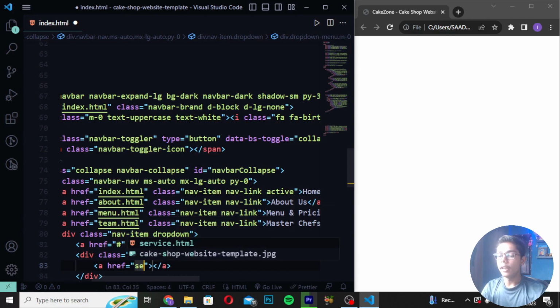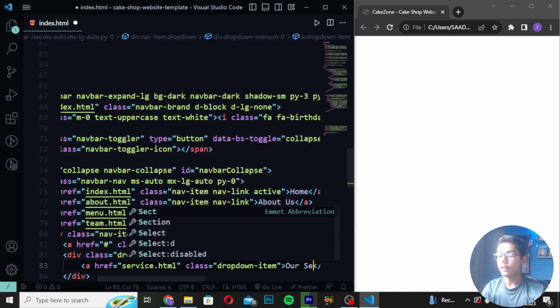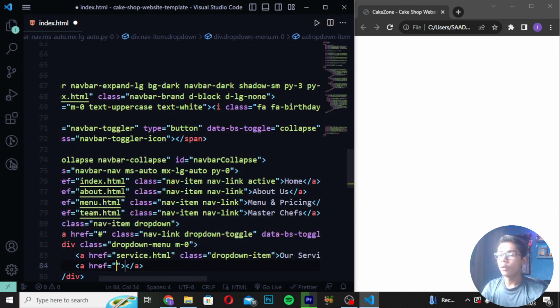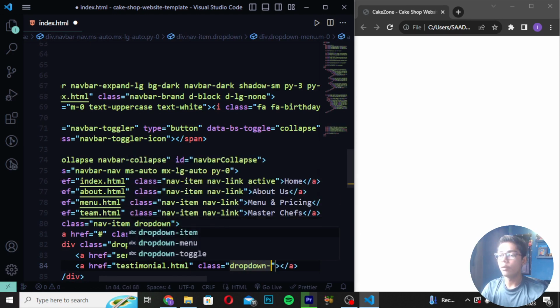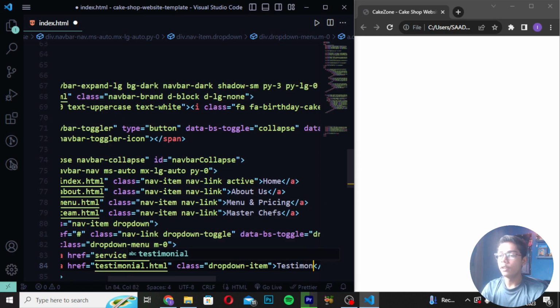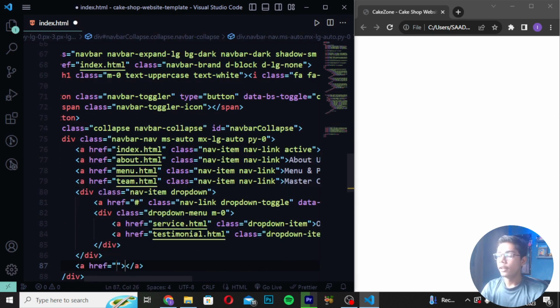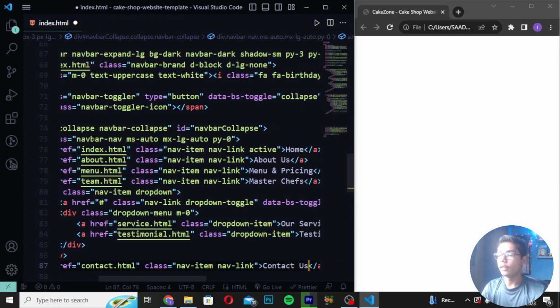Then create here a tag and write here service file, and I will be now writing dropdown item. Then you have to write here our service like this. Then move down and create here testimonial, and then you have to write here class dropdown item. And after writing this, you have to now write here testimonial, and then you have to save this and create a tag and write here contact file. Then I will be now writing here class nav item, nav link, and then here I will be writing contact us like this. Save it.